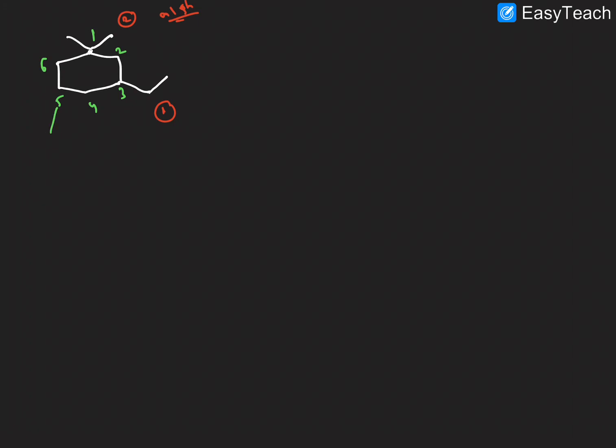The green color is the correct representation, and if we give it like this, 1, 2, 3, 4, that is the wrong representation, because more substituents get the number first, that is predominant, then alphabetical order. So what is the name of this compound?